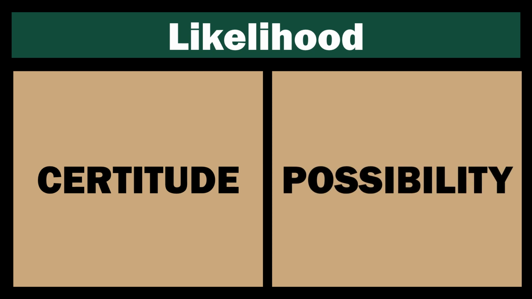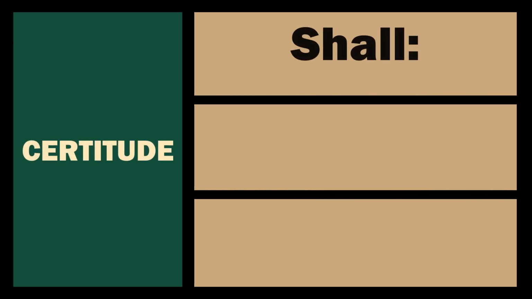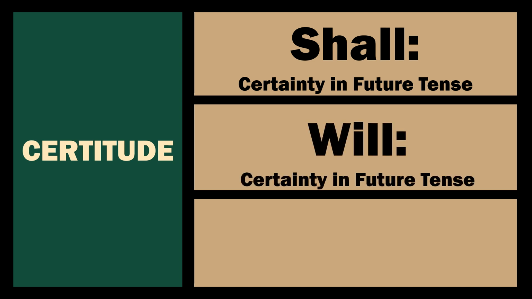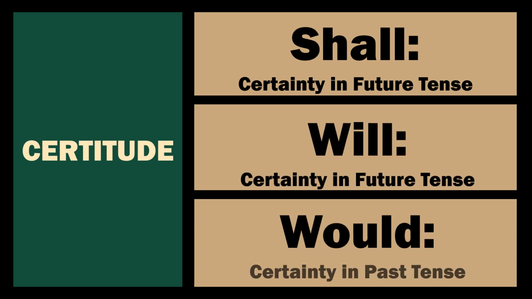On to likelihood, certitude, and possibility. Modals are also used to demonstrate the likelihood that an action will happen, the certitude or possibility. With respect to certitude, you have three options: shall, which is used in future tense; will, certainty also in future tense; and would, a certainty in the past tense.